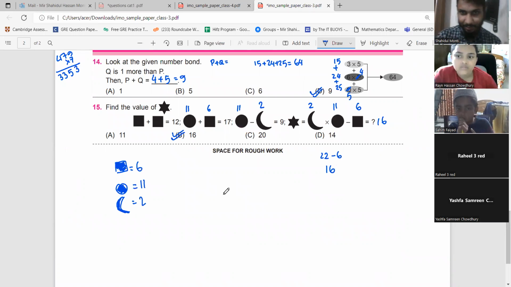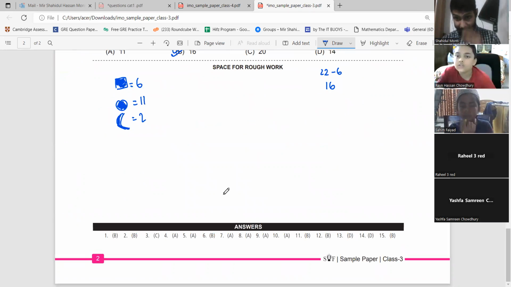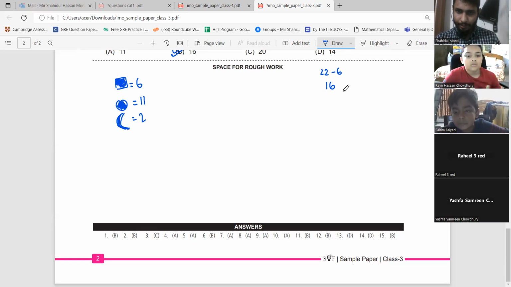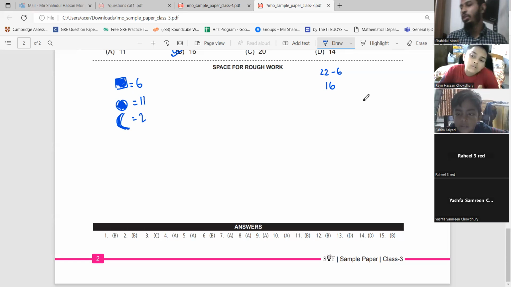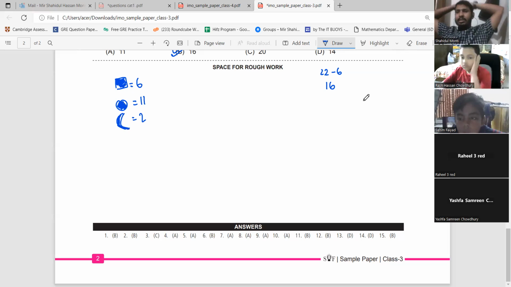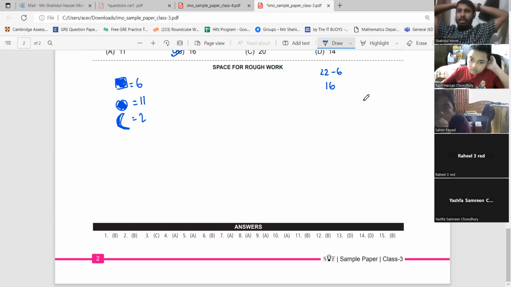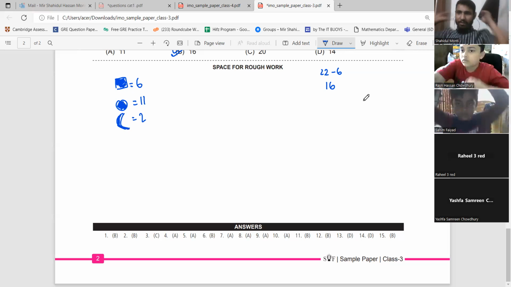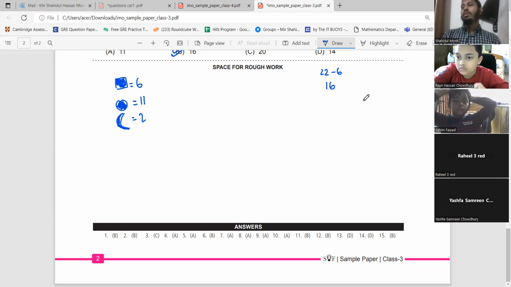Okay, students? So we have done the first sample worksheet. Now, let's go to the second sample worksheet. Before going into the second sample worksheet, students, I think this is our last class before the math challenge. I don't think we are going to have any more classes.